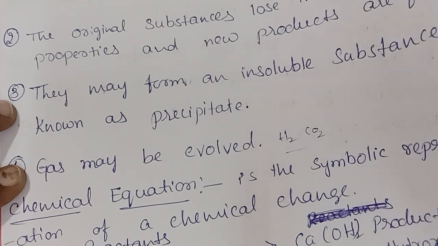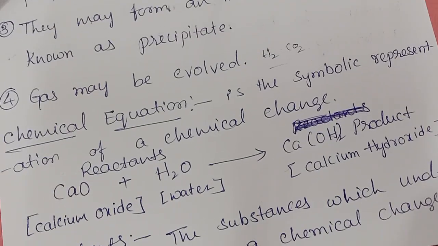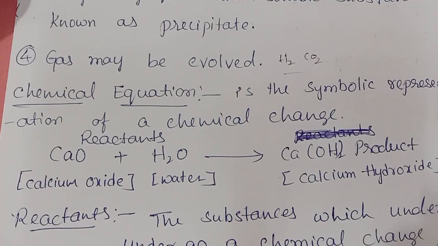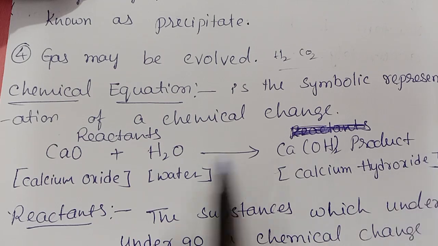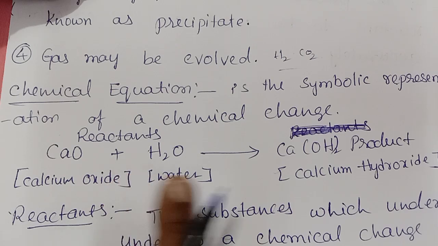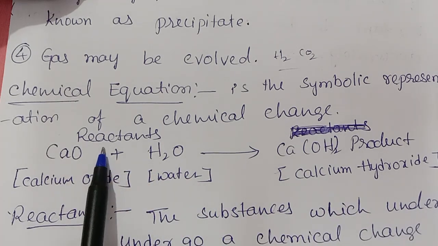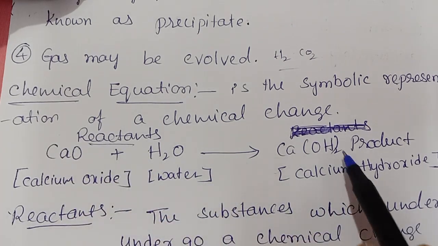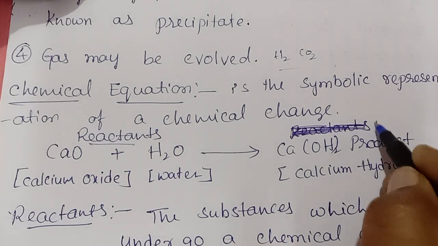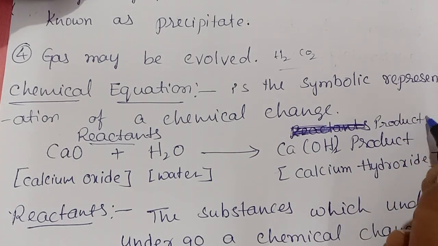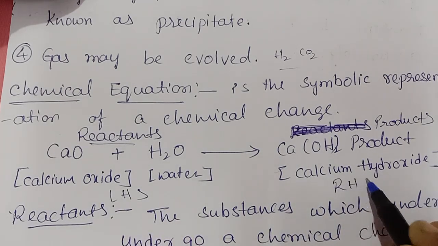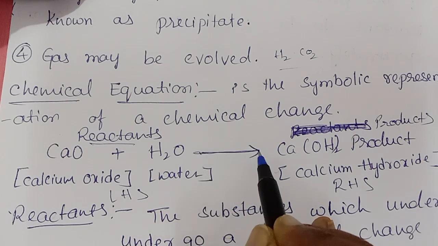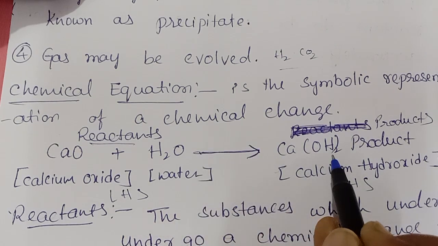Next, the chemical equation definition is given here. A chemical equation is the symbolic representation of a chemical change. Every chemical equation will have a left hand side and a right hand side. On the left hand side we have reactants. On the right hand side we have products. Here we will get products, right? So this is LHS, right side is RHS. The arrow goes to the product side only, right?